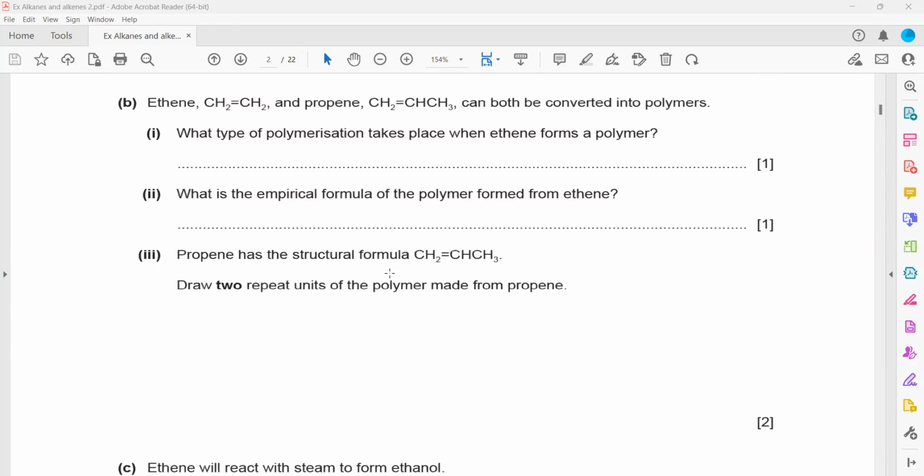In part B, ethene and propene, as the structural formula is shown, can both be converted into polymer. What type of polymerization takes place when ethene forms a polymer? Because we have 2 types of polymerization, one is addition, another one is condensation. So which kind of polymerization will happen whenever we have alkene? Is it addition or condensation? Addition. So it will be addition.